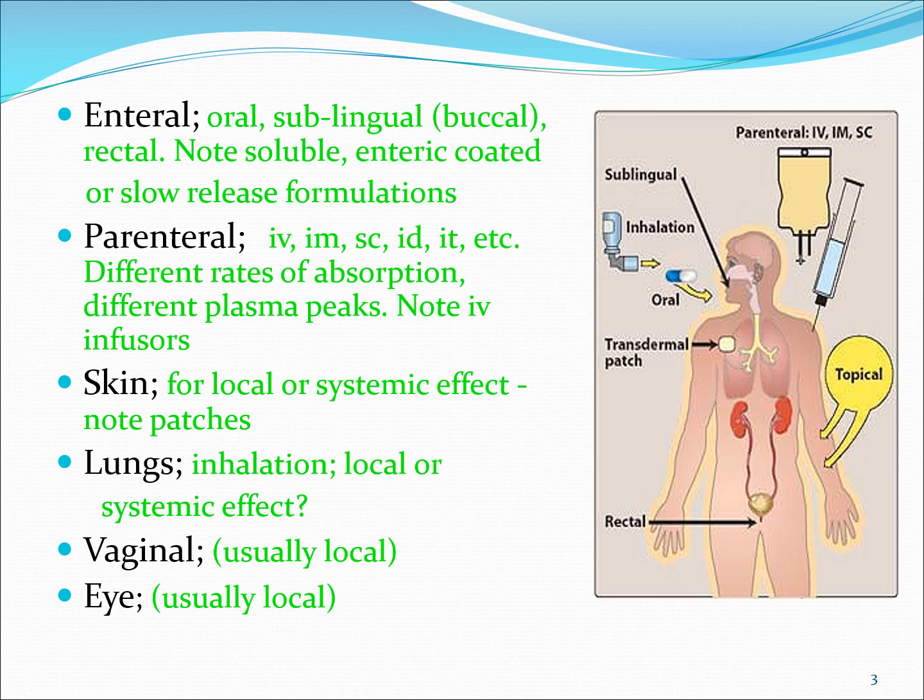It was defined for females, vaginal pessaries are preferable. Eye drops and eye ointments are prepared. It was pictured with a few examples for sublingual, inhalation, oral, transdermal patch, rectal and parenteral. Topical has been pictured on the side.